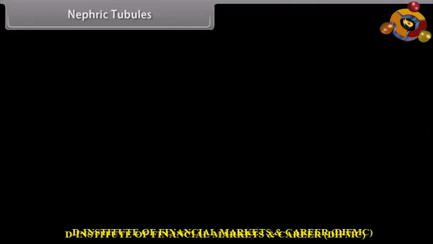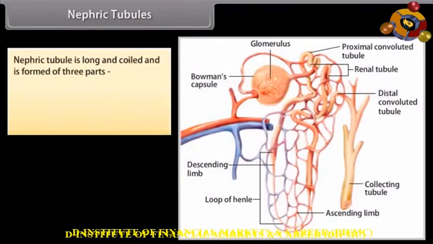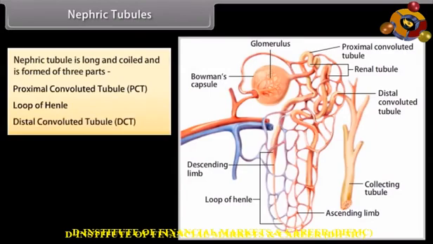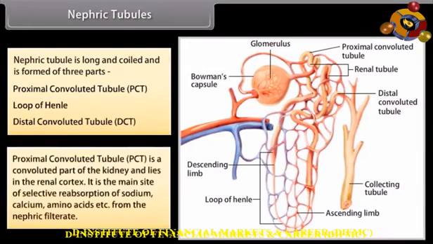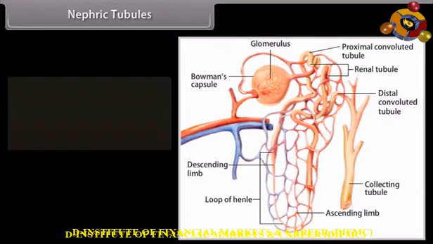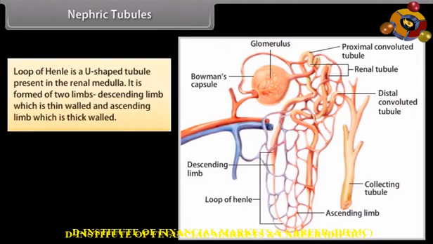Nephric tubules. The nephric tubule is long and coiled and is formed of three parts: proximal convoluted tubule PCT, loop of Henle, and distal convoluted tubule DCT. Proximal convoluted tubule PCT is a convoluted part of the kidney and lies in the renal cortex. It is the main site of selective reabsorption of sodium, calcium, amino acids, etc. from the nephric filtrate. Loop of Henle is a U-shaped tubule present in the renal medulla.